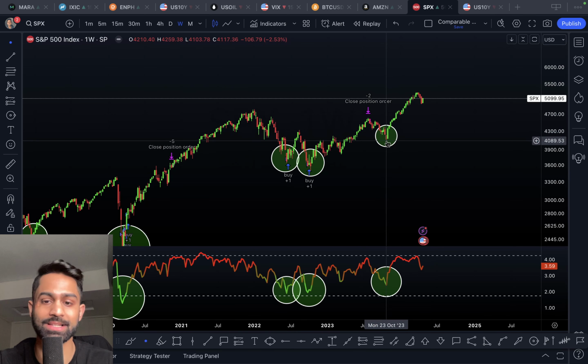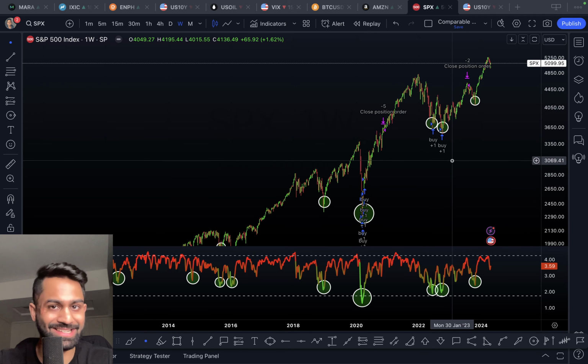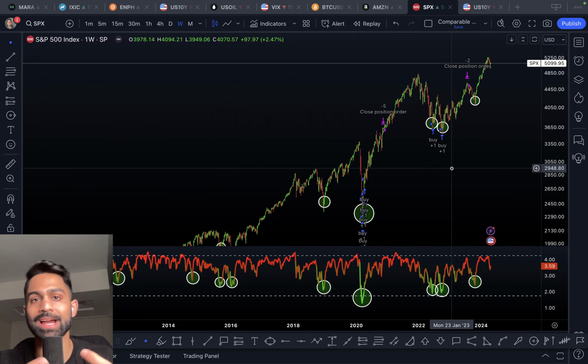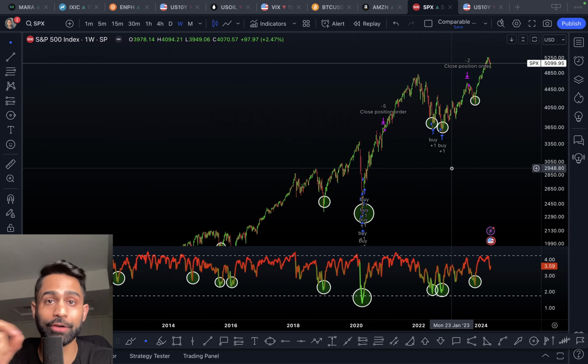So the idea is that I use this index as a buy signal as opposed to a sell signal, and it really tells me when the risk reward is very, very good for me to deploy my capital into the market and start being more aggressive with buying and deploying cash into the market again.